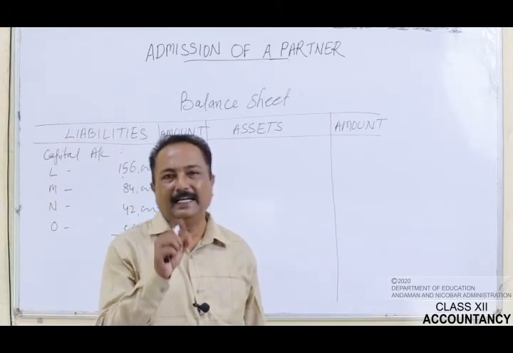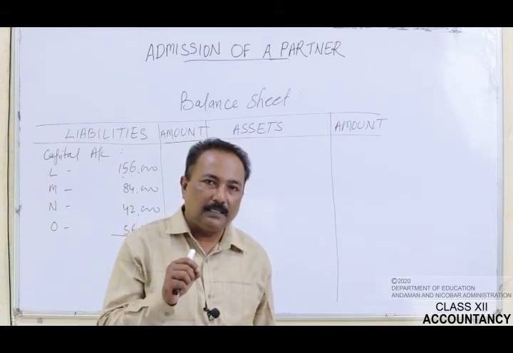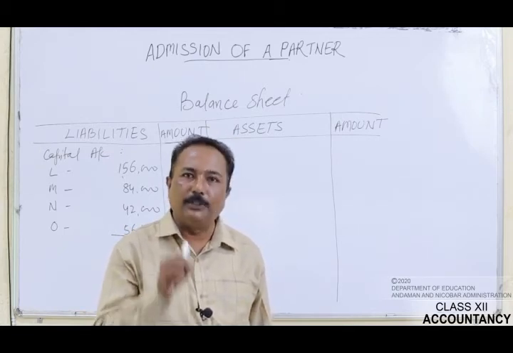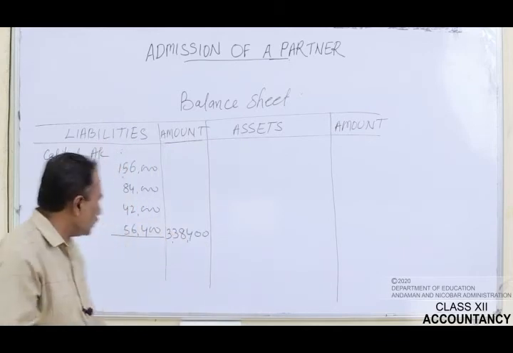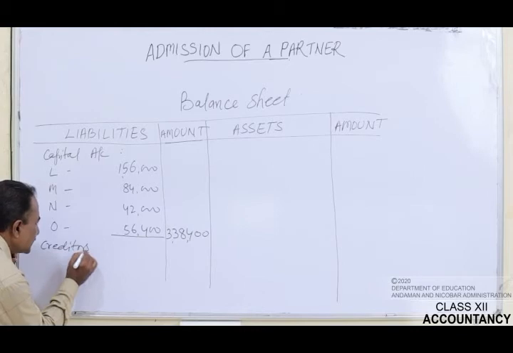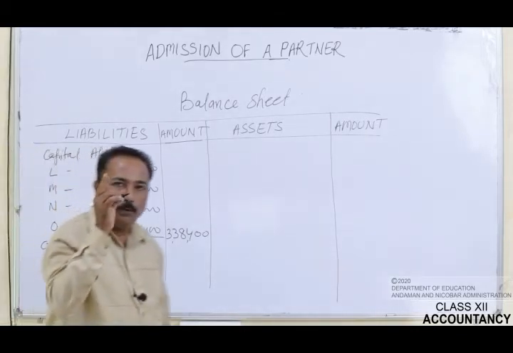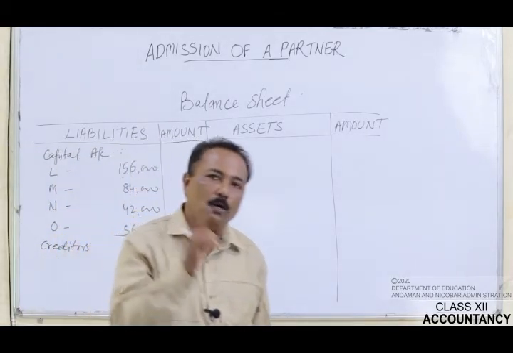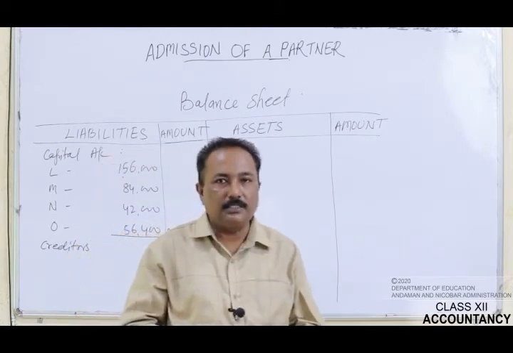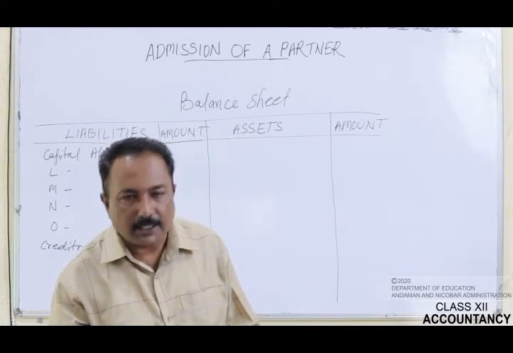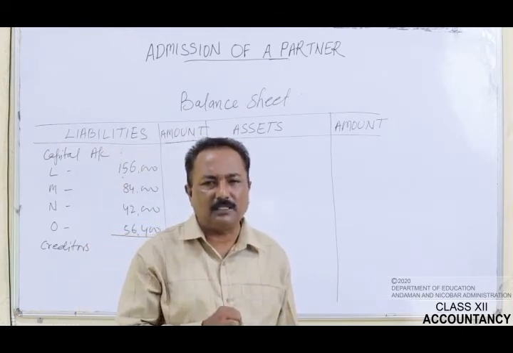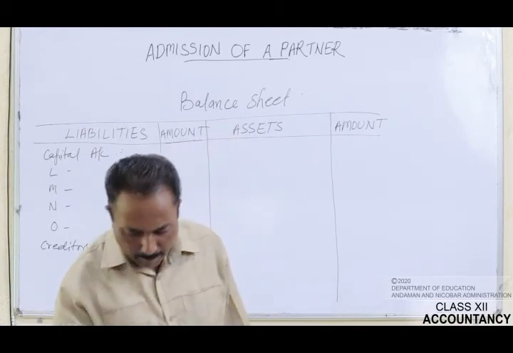After writing the capital account, let's pass on to the next item of the old balance sheet, and that is the creditors. In the old balance sheet, the creditors appeared with rupees 1,68,000. In the additional information, we have seen that a creditor of rupees 6,000 was not likely to claim that amount.